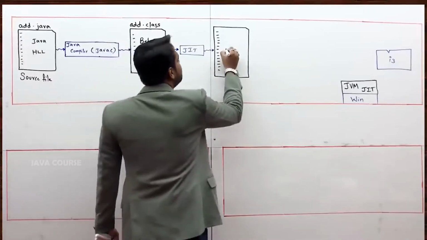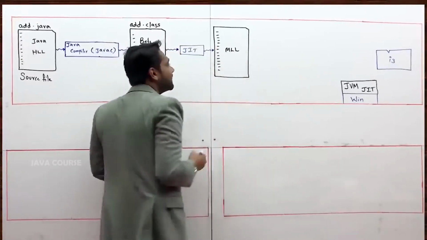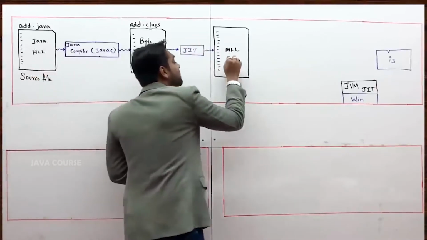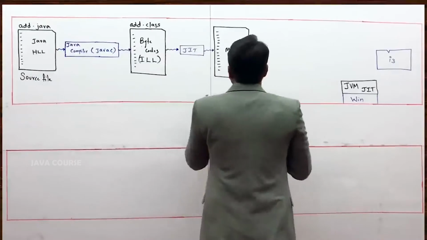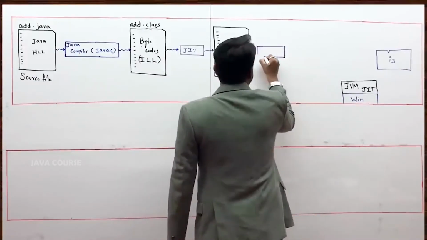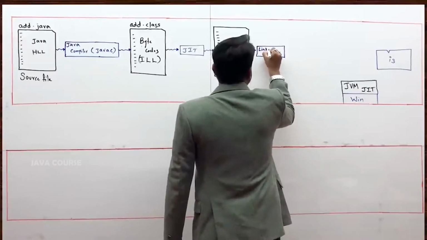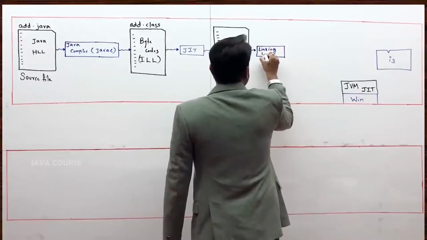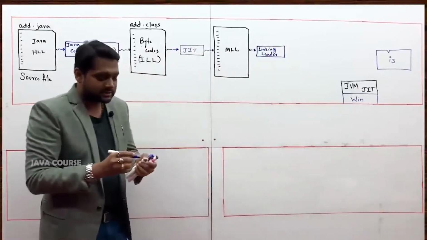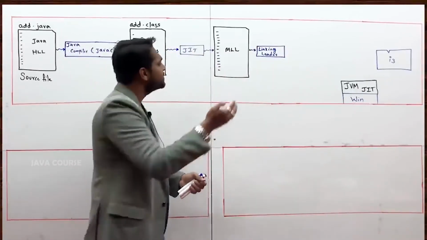So the contents are now in machine level language. This machine level language code would be given to the linking loader. What does the linking loader do? Of course, this also has to be linked.